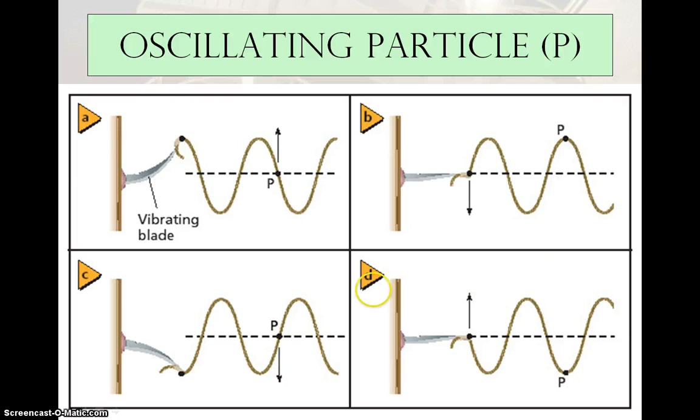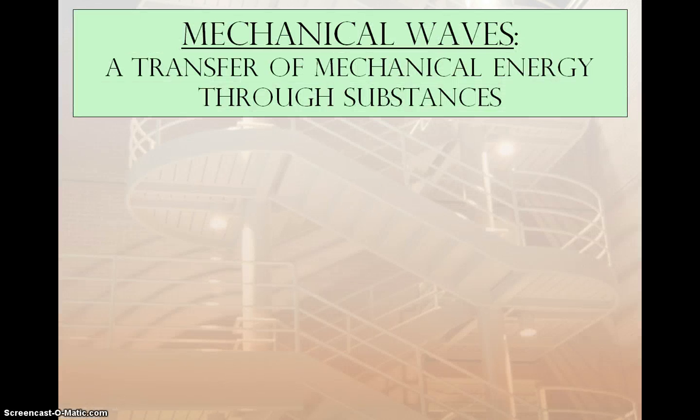We also look here, you can see the example of maybe a string vibrating on the end of a blade. So you can see that as the string vibrates, the string isn't actually moving left to right. The wave moves left to right, but the particles of the string do not move. They are actually moving perpendicular to the wave motion.